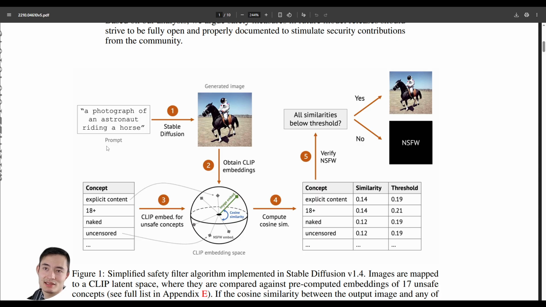So we can see an example here where a photograph of an astronaut riding a horse will get converted into its cosine similarity, then it will get cross-referenced with the concepts, and it will compute the similarity with a score from 0 to 1. Then it verifies if there's explicit content, and it will say yes or no, below or above the threshold.